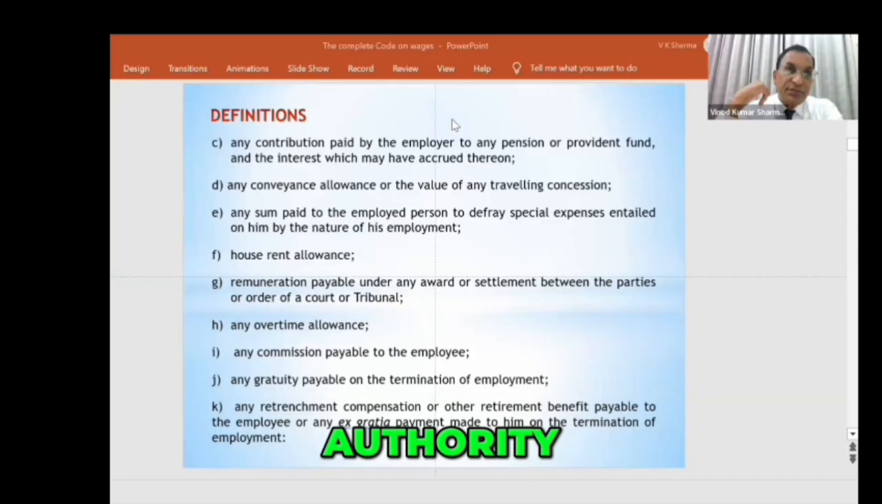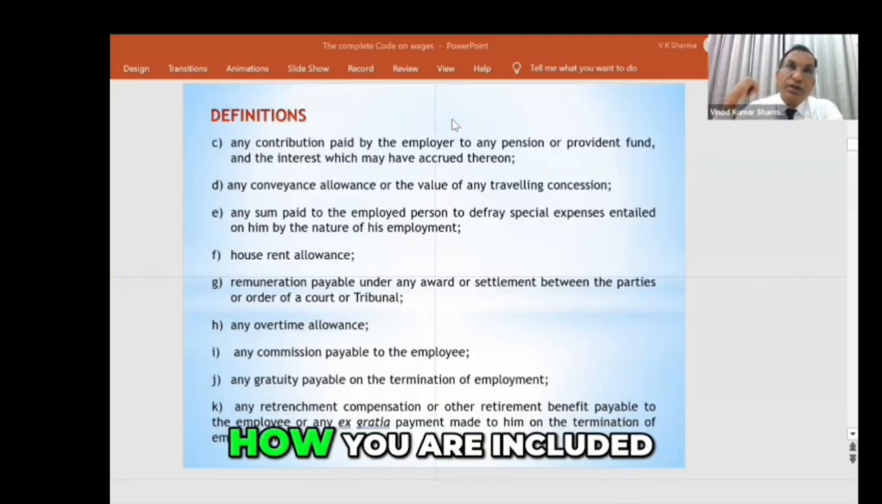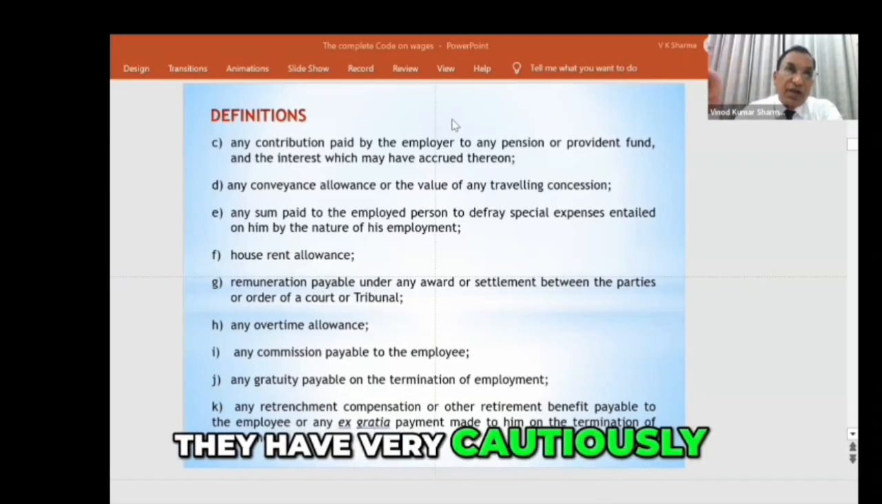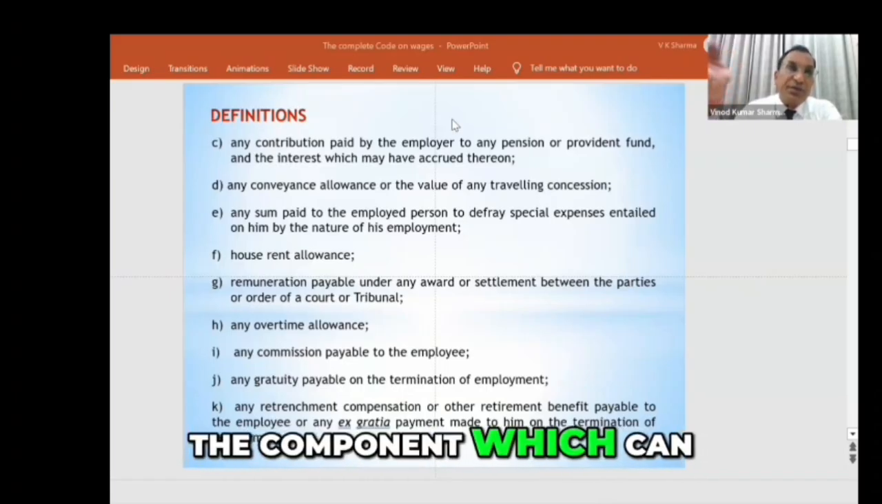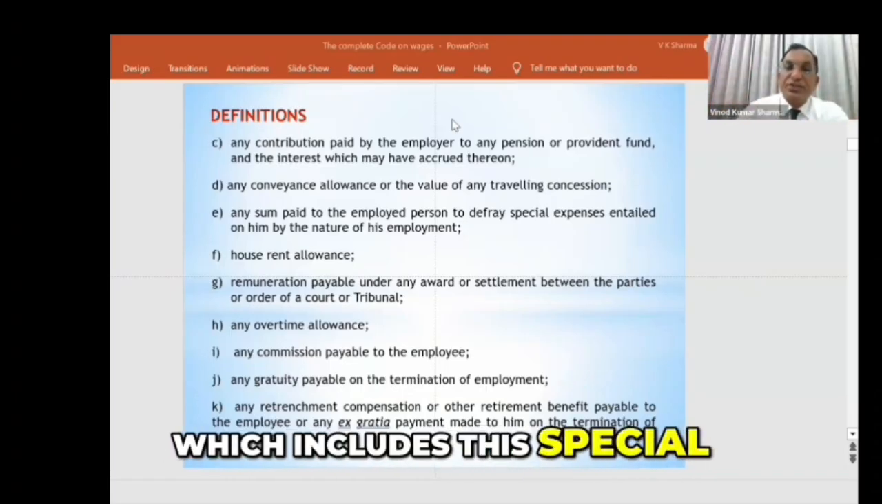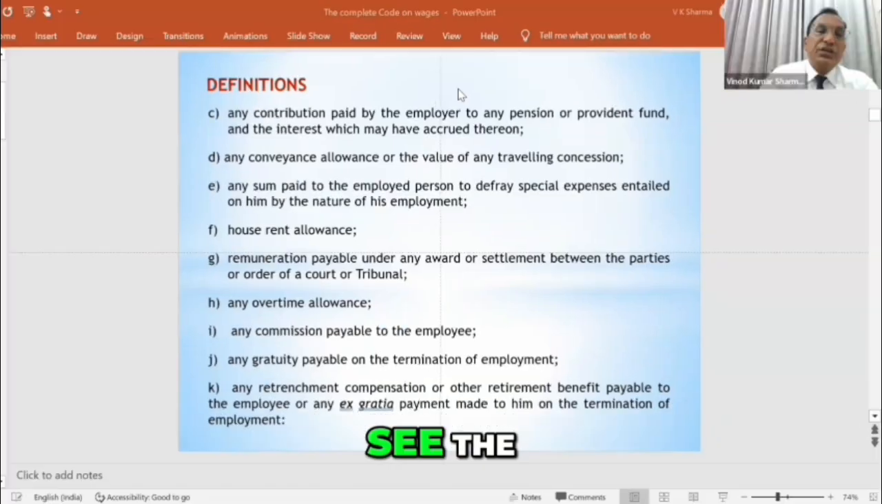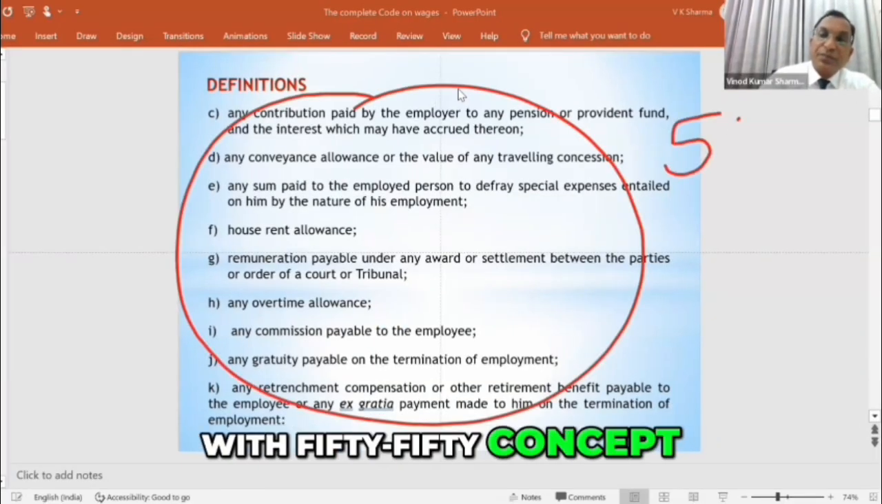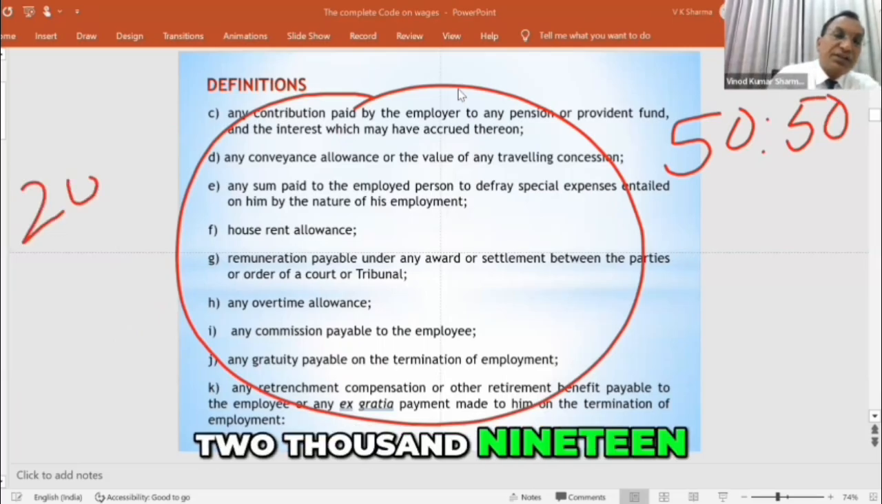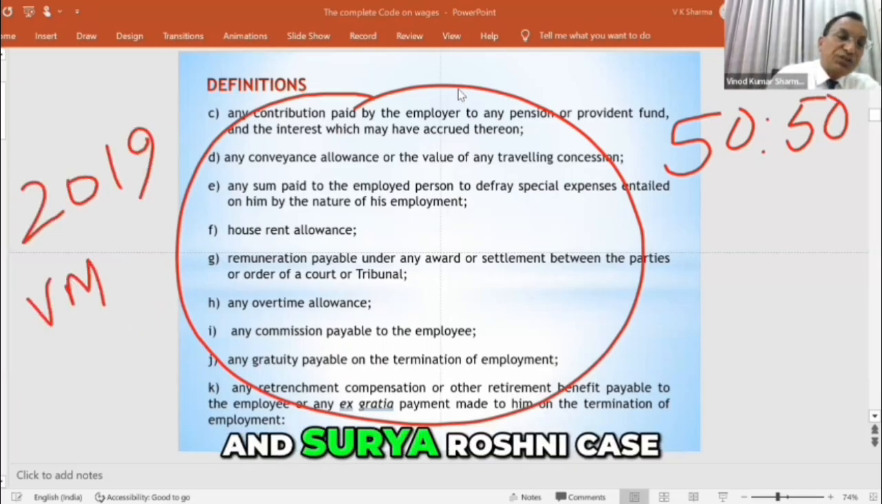The authority may tomorrow challenge that if a component has not been enumerated, how are you including it in the wages? They have very cautiously enumerated a list of components which can be given to the employee, which includes special expenses, not the special allowance. See, the entire definition of wages with the 50-50 concept is based on the 2019 Vidya Mandir and Surya Roshni case